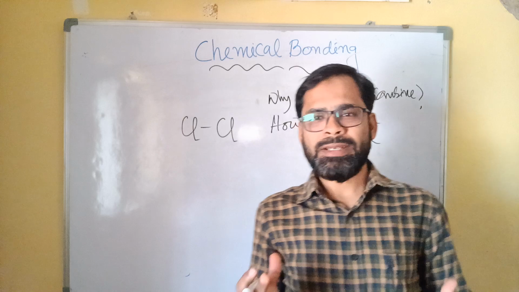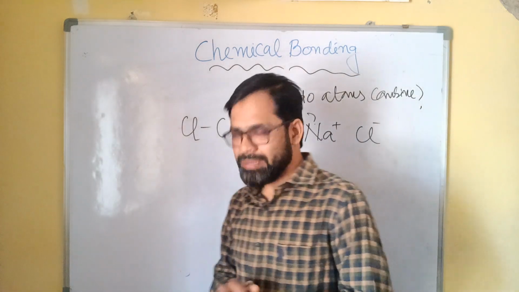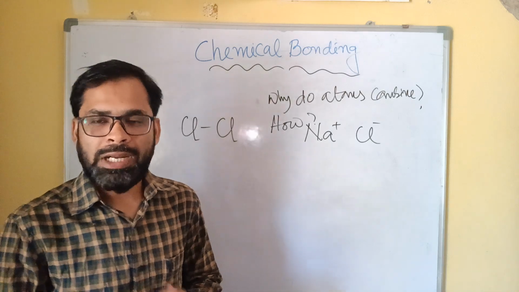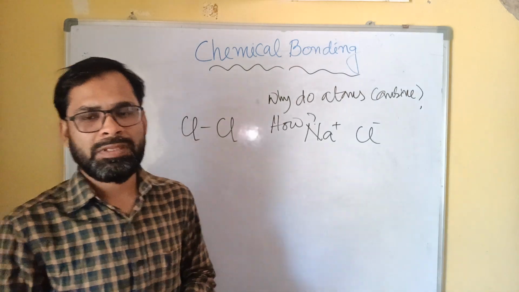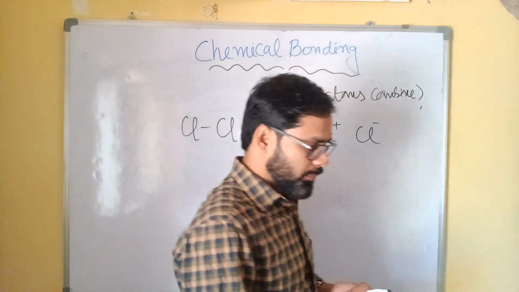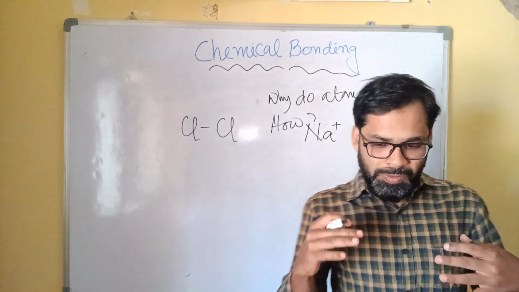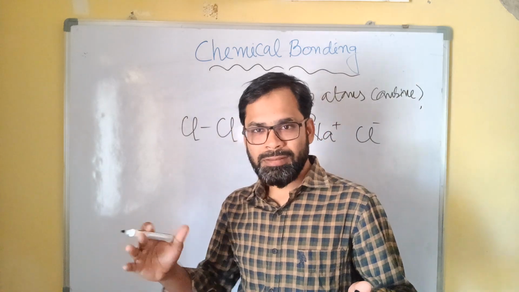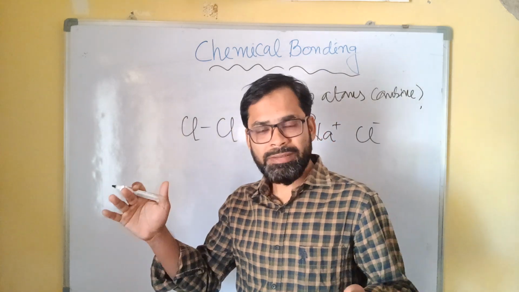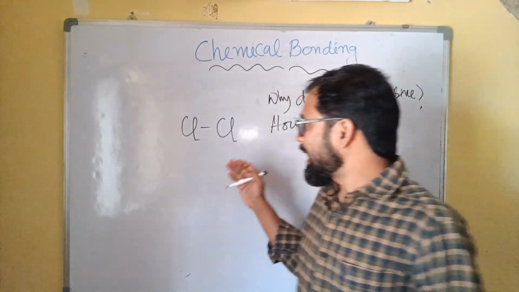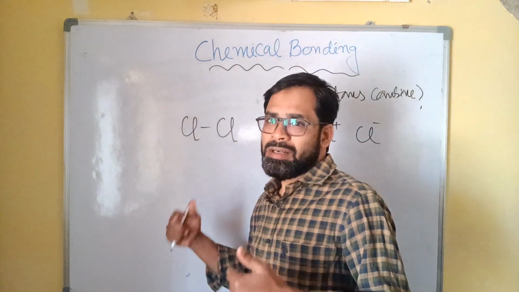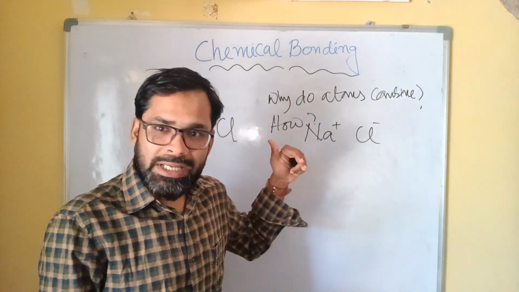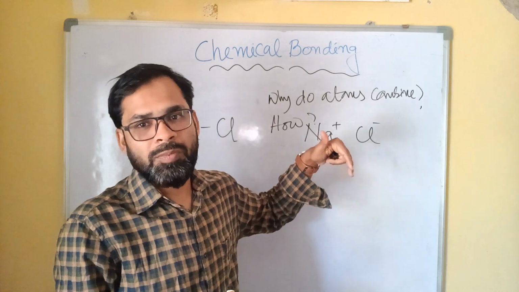If we see in our society, each and every person tries to get stability. Different persons have different ideologies, so the definition of stability is also different. But in case of atoms, elements or ions, the stability criterion means a decrease in the potential energy.